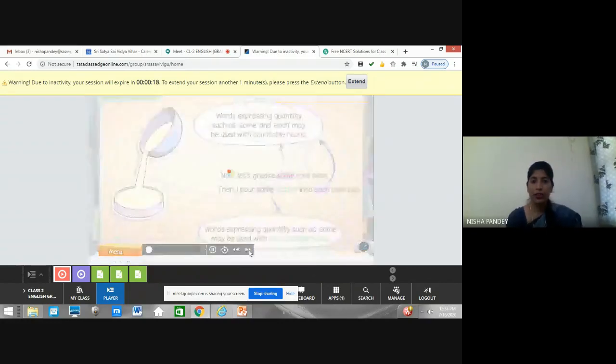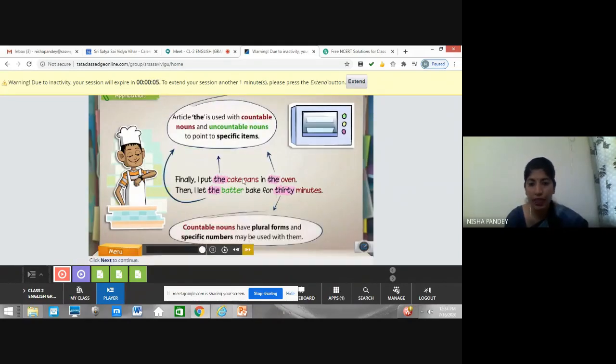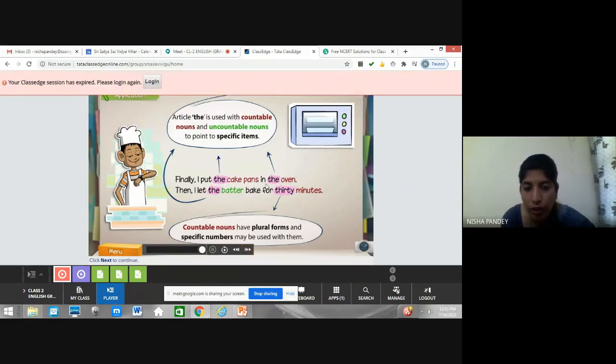But we have discussed. Finally, I put the cake pans in the oven. Then the batter bakes for 30 minutes. So here again, cake pans, we have seen it. It's a countable noun. He has used the here because it's a specific one. It's already mentioned, likewise we have used the here. And the oven, again it's a specific item we were talking about. So the oven we use.